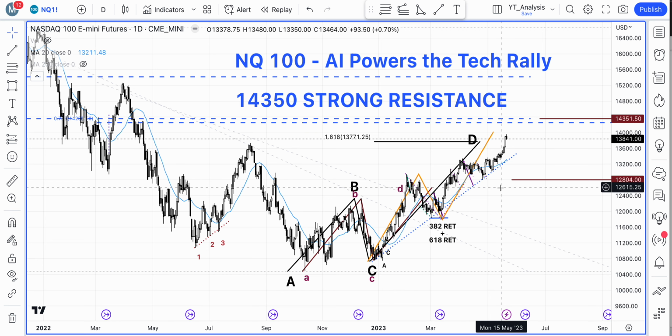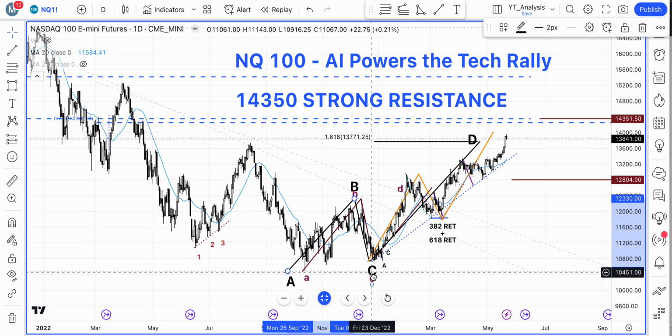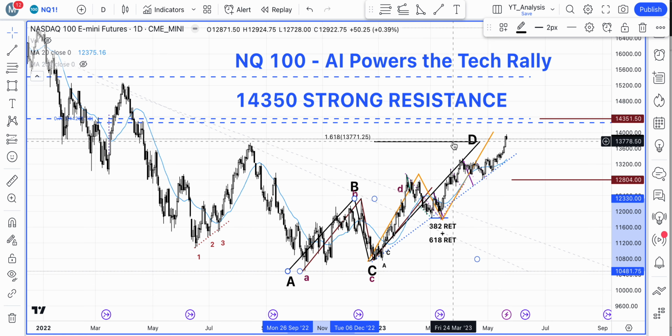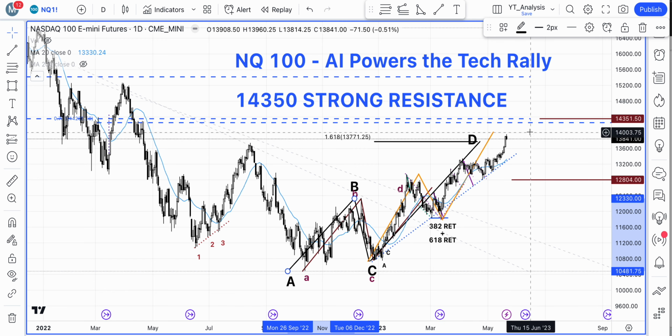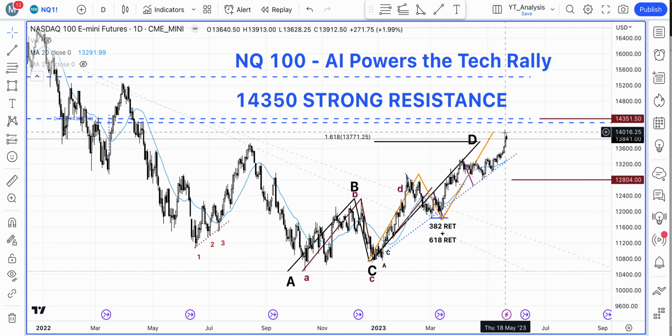But one of the things that I would like to point out is that look at this black ABCD formation. So this is actually the AB leg. If you multiply this with 1.618 and you project it from point C, then it goes up till here. And in fact, on last Thursday we went a little bit above that. So this could have been a point of interest where the move might have faced some sort of resistance, and we are still in that region actually. And if you look at this yellow line, that's another ABCD formation. It's a little bit above that, so we are in that sort of region around the 14,000 level.